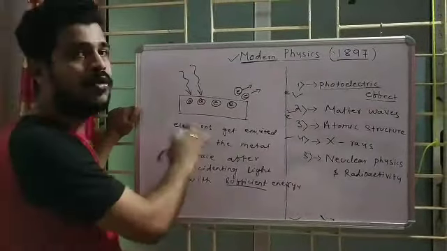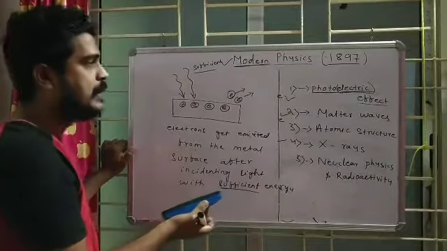Whenever I say photon, you have to think of light. Light is falling on the surface and electrons are leaving the surface due to the light. This is a very simple concept. So what is there to teach?